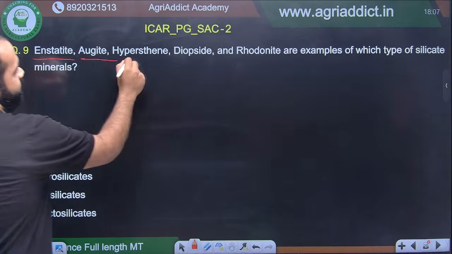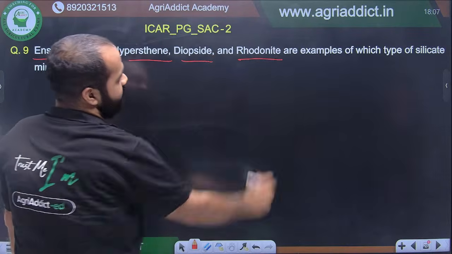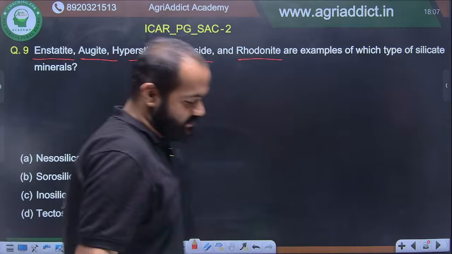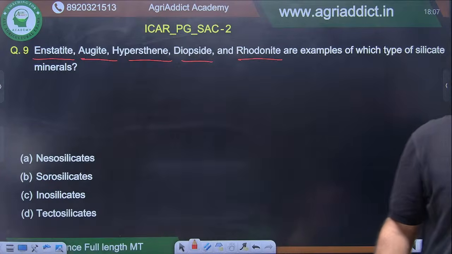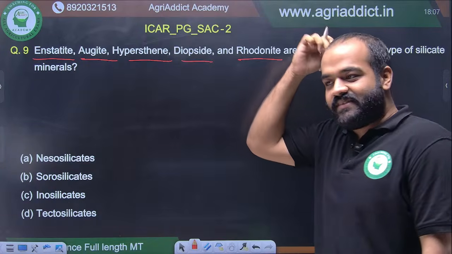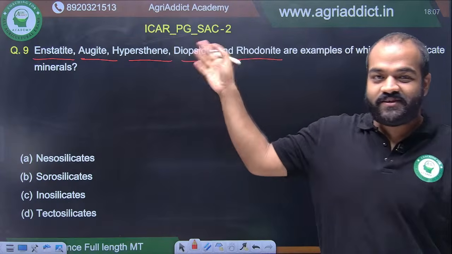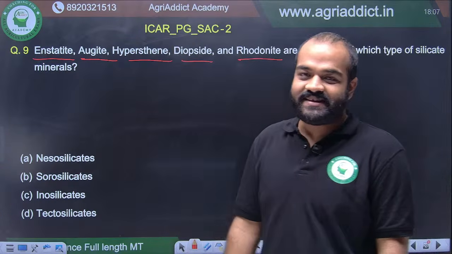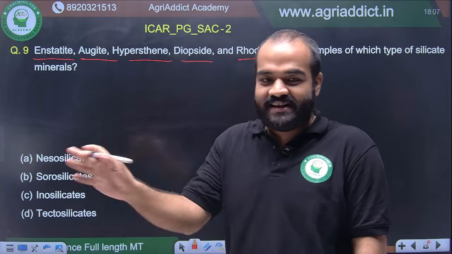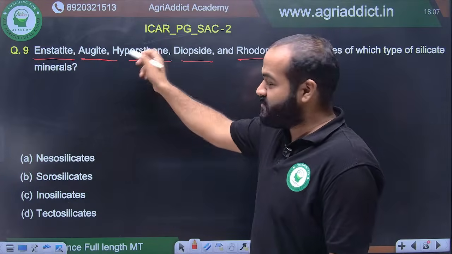Enstatite, augite, hypersthene, diopside, and rhodonite are examples of which type of silicate minerals? Our question setter is very kind and gentle, it seems. He gives you a lot of options so that even if you know one or two, you can give the answer. But NTA and ICAR might not be that gentle, so you have to remember the names.